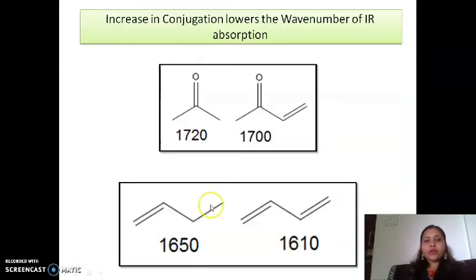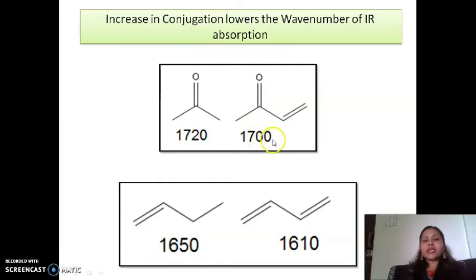Now, we can see in this example that conjugation also affects the absorption mode. It may increase or decrease. If you increase the conjugation in any type of compound, that also affects the frequency of absorption. Say for example, this is a carbonyl group which is a simple ketone, and this is a carbonyl group to which an alpha beta unsaturated alkene is attached. In this case, as there is a double bond, the electrons will shift here and form conjugation. Due to the conjugation, the carbonyl group weakens and the frequency is lower.